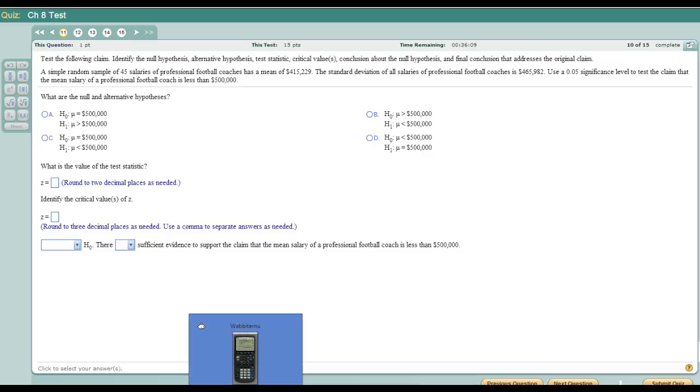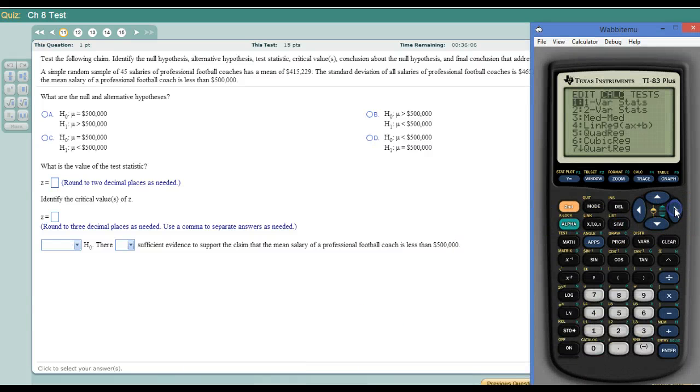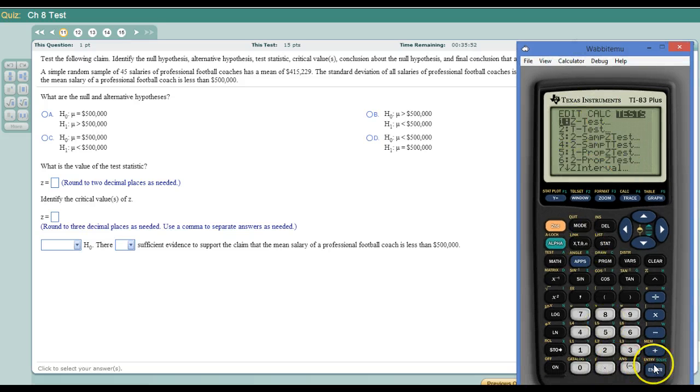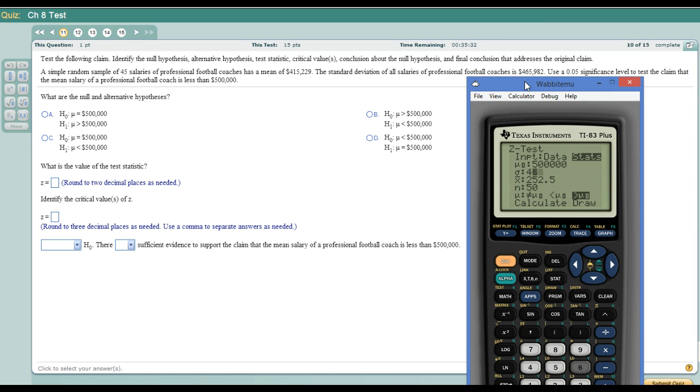Alright, so once again, we're looking at either a Z or T test because of the means. The standard deviation of all salaries of professional football coaches is given. So this is again a Z test. That gives us a population standard deviation. Alright, the claimed mean is 500,000. What I just read, the standard deviation of all salaries of professional football coaches is 465,982.